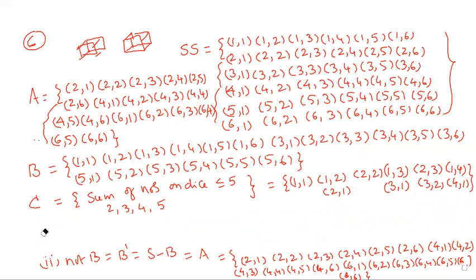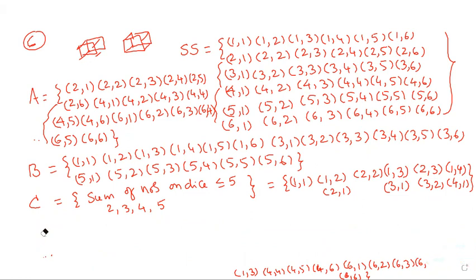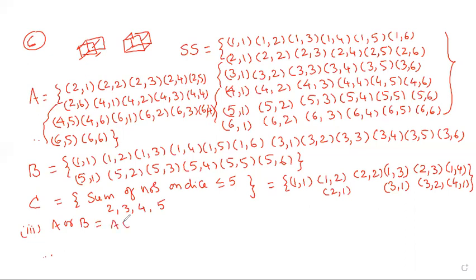A or B means A union B. Write down A union B. Everyone write down A union B.